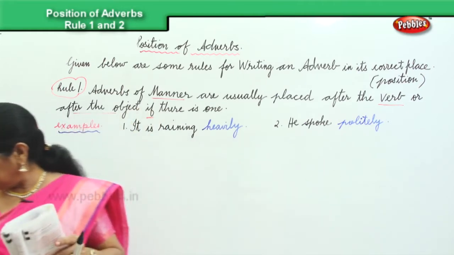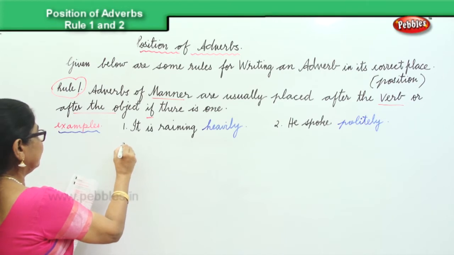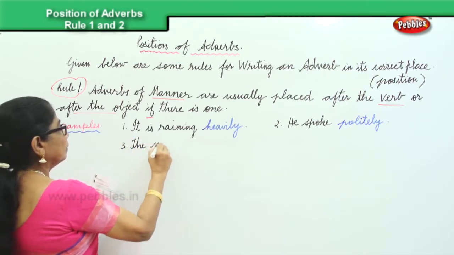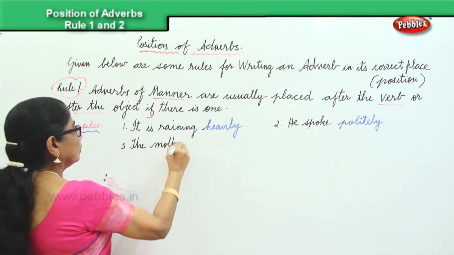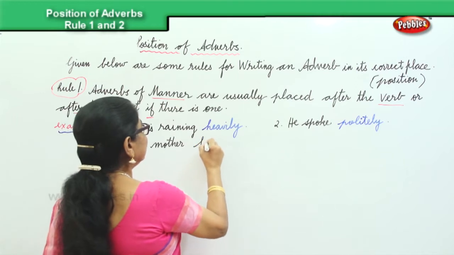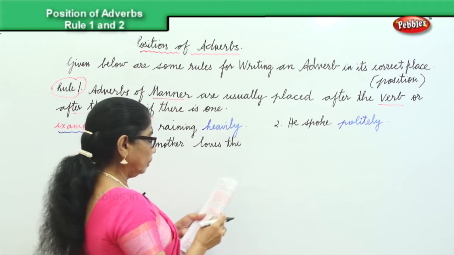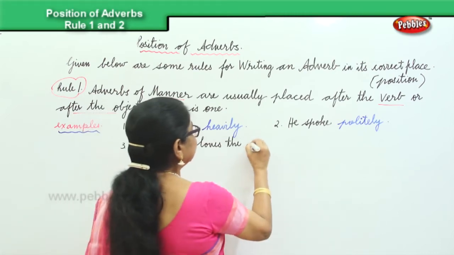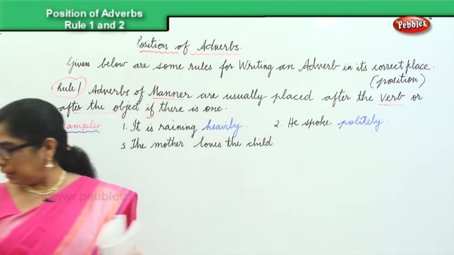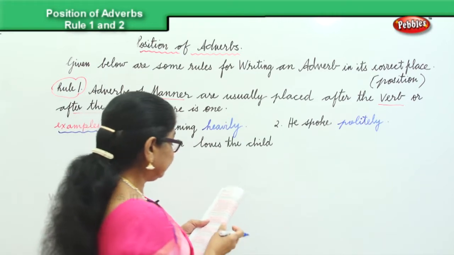And there's one more. The third one we have, the mother loves the child sincerely.